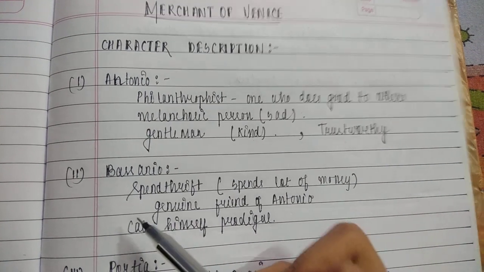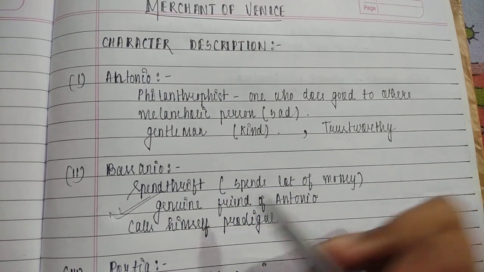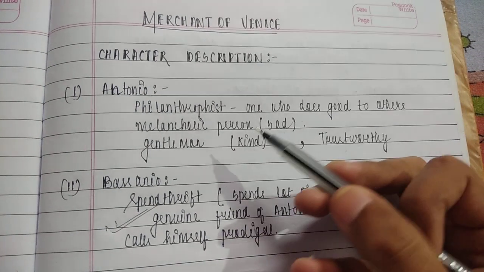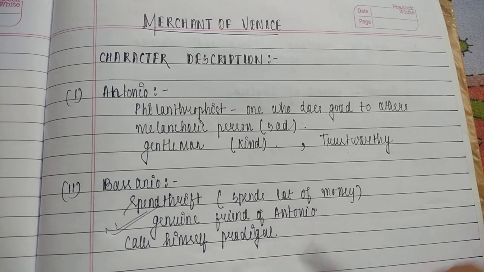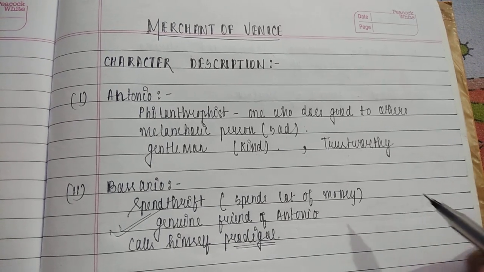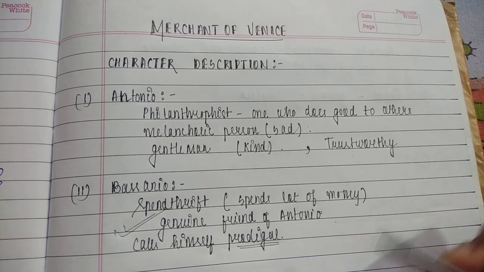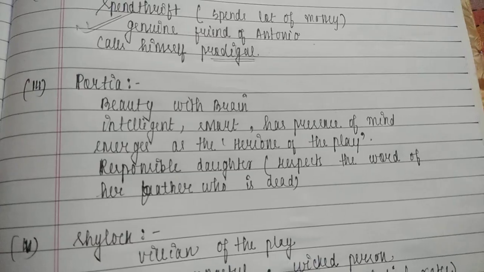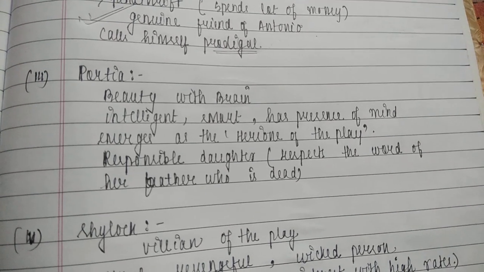Okay, but one more important character of his is that he was a very genuine friend of Antonio. He was not the one who would betray his friend. Okay, and in the later part of the text we would come to know that he calls himself prodigal, and prodigal is a biblical allusion here. Okay, so he compares himself with the prodigal son who spends all the money of his father in living his luxury lifestyle. Now let's move to a character who is my favorite.